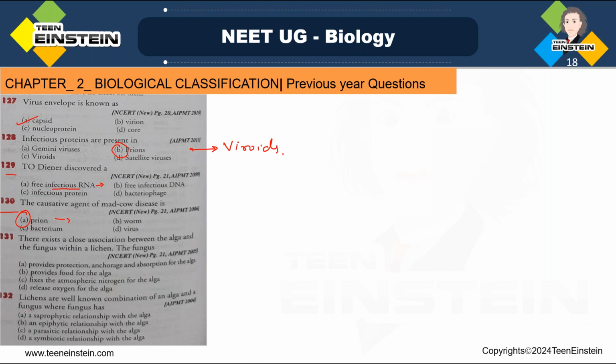So here, which is the right answer? Lichen, that is a symbiotic association between fungus and algae.